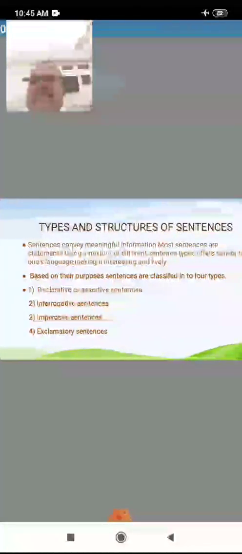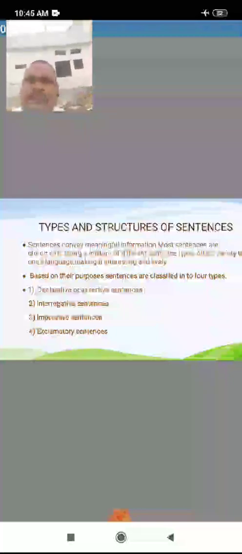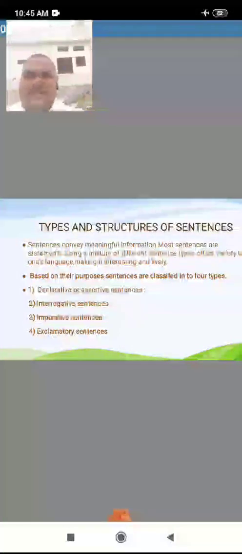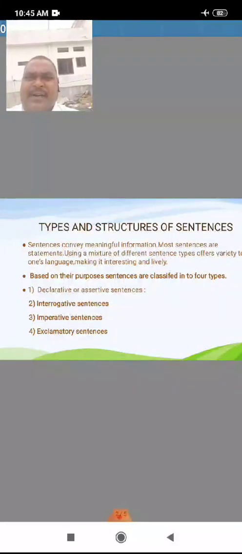Today we will learn the grammar part, that is, the types and structure of sentences. Sentences convey meaningful information. Most sentences are statements, using a mixture of different sentence types to give variety to one's language, making it interesting and lively.